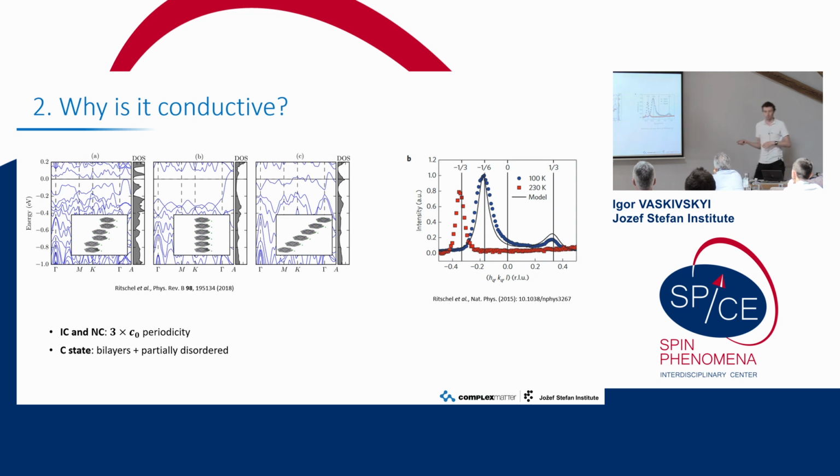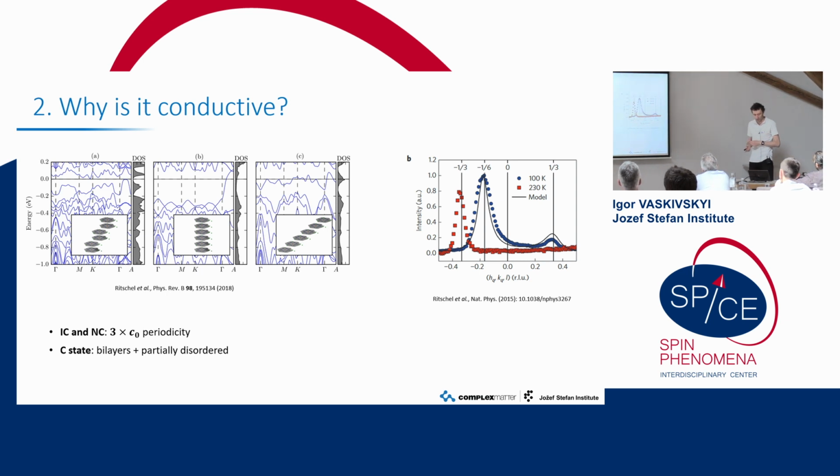And indeed, in the experiment, this restacking was observed. For example, here is some X-ray data for two different states: the conductive thermal state, the high temperature state, and the insulating state. Those two curves are not overlapping, and I'll not go into details, but this means that there was some kind of restacking. The low temperature phase is now believed to host dimerized layers, which from the calculation seems to give insulating behavior even without any correlations.